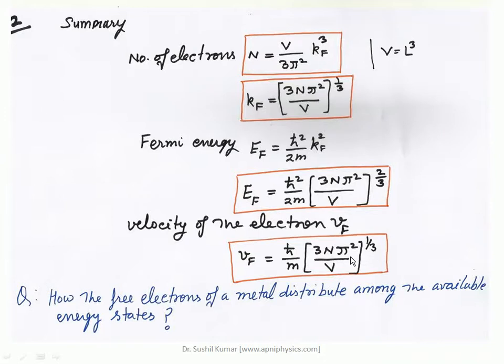By using these characteristics of the electron, one can define the properties of the metal. So in this fourth part of the series, we will try to find out the distribution of the electrons in different energy states.